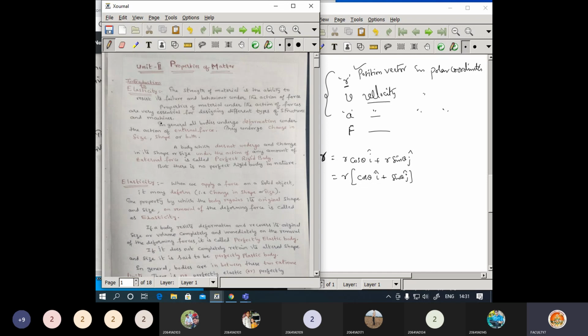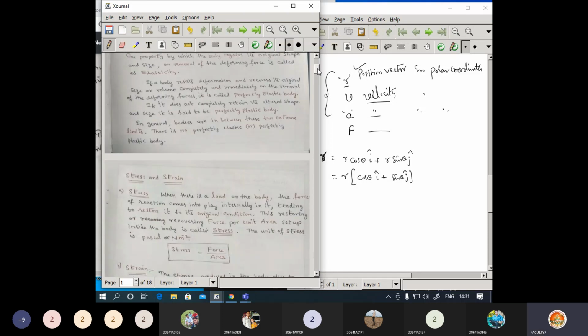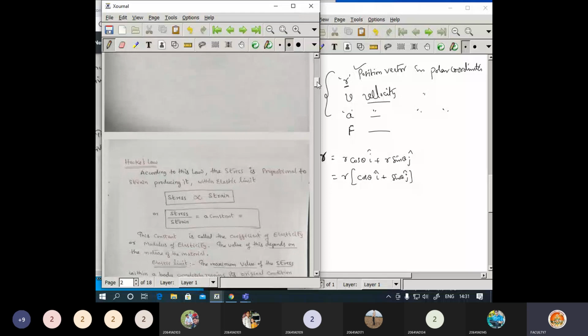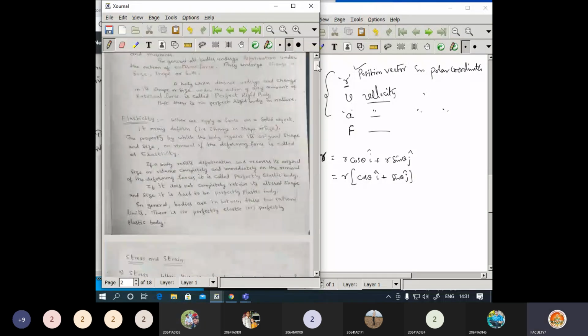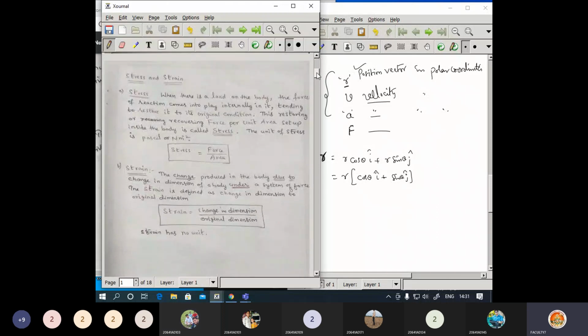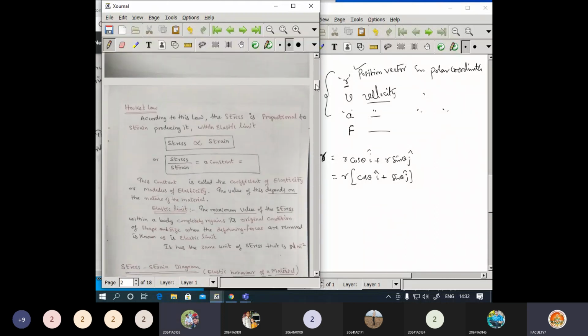Regarding elasticity, you have the modulus here somewhere. These are the things you need to consider, up to Hooke's law: the introduction to elasticity, and next it will include the stress and strain definitions and Hooke's law.